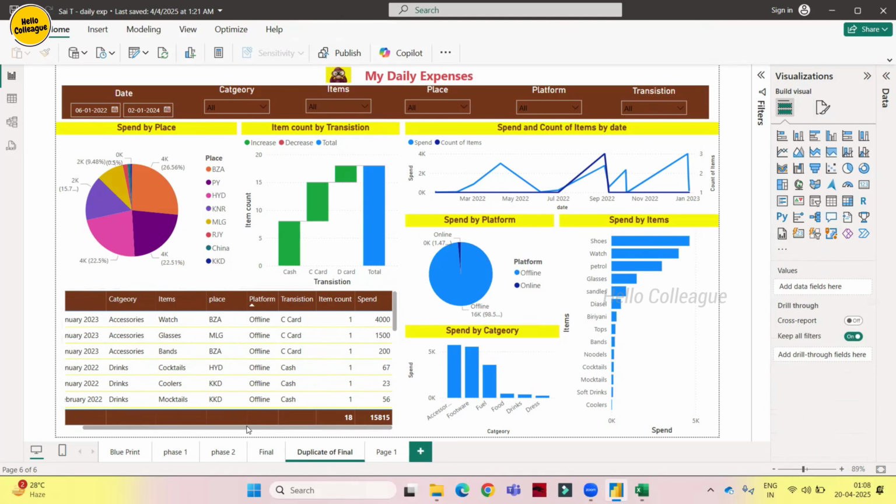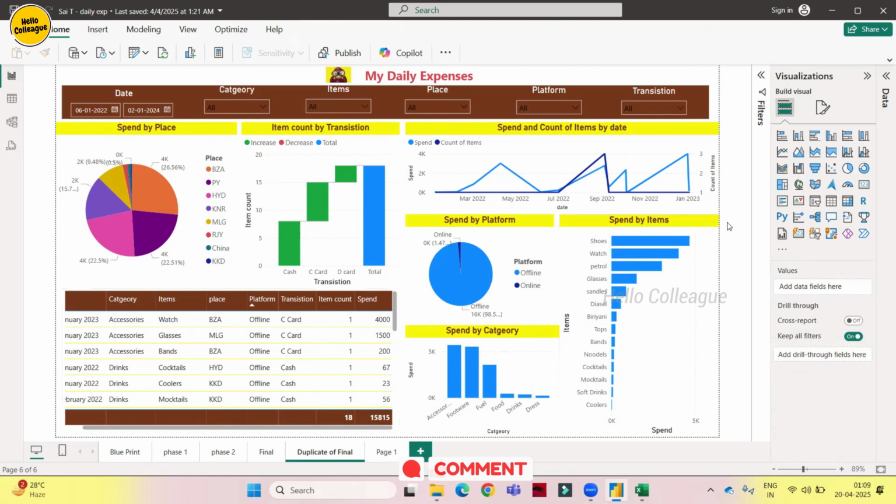Yeah, nice. And if you read the data, see, we don't have comma separated here. This is very important, guys, because clients cannot invest time on calculating these things. So as we are having small data, this is okay. We can easily read that 15,815. But let's imagine if we have seven numbers or eight numbers or 10 numbers or four numbers with two or three decimals, then we cannot read it, right? So just keep in mind that we have to keep comma separated for every number, every metric, every value.